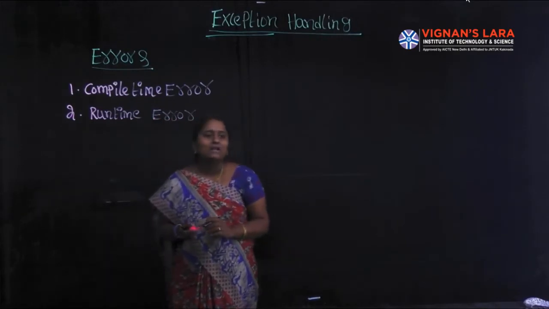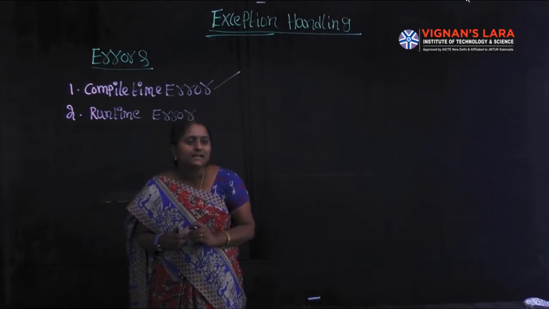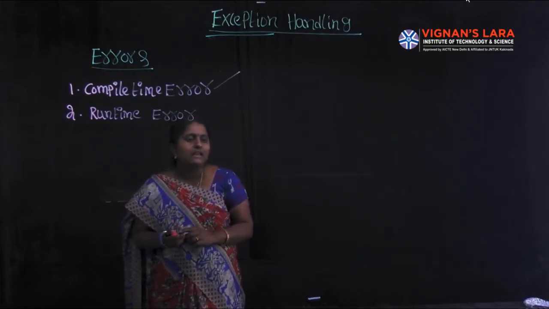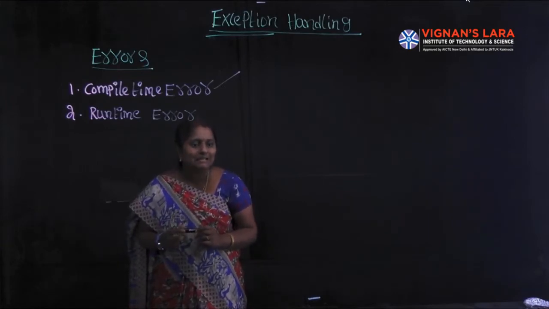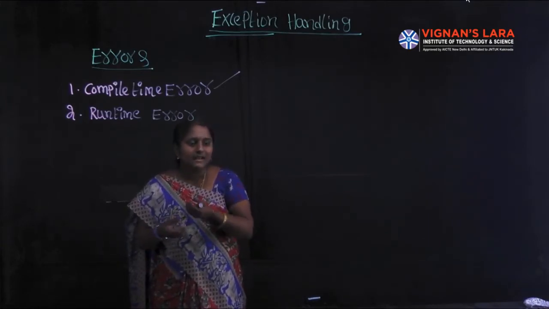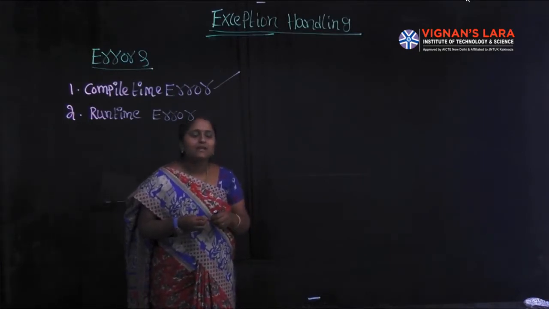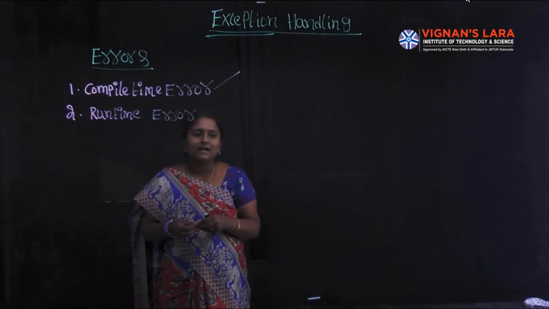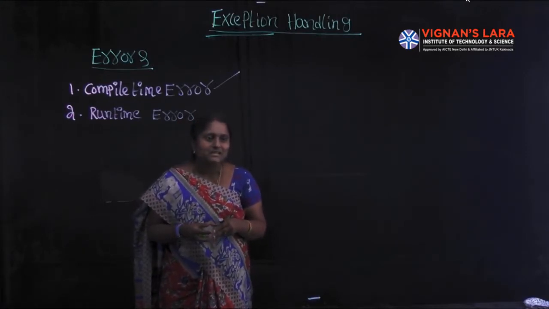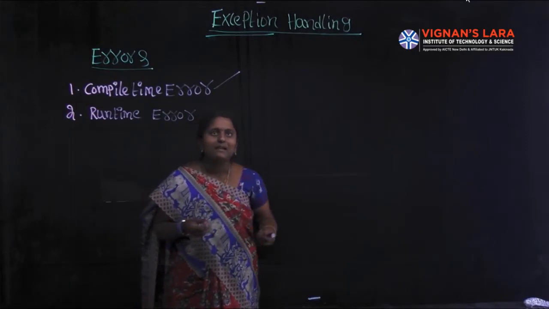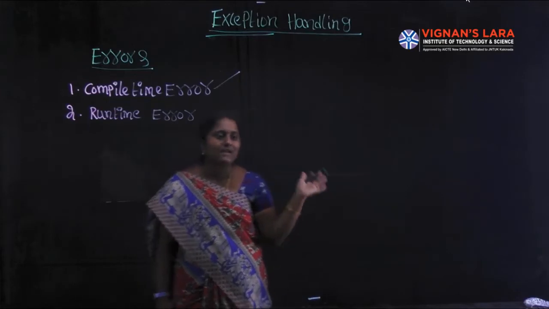First of all, what is a compile time error? Any error that occurs at the time of compilation is called a compile time error. Most compile time errors occur because of invalid syntax. The most common errors are dividing an integer by 0.